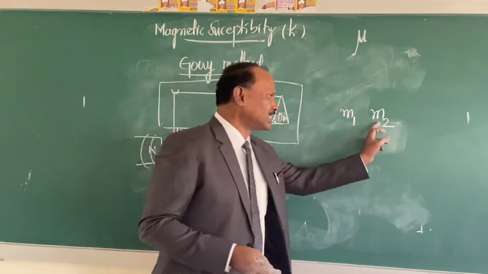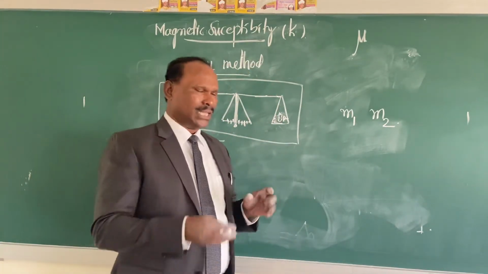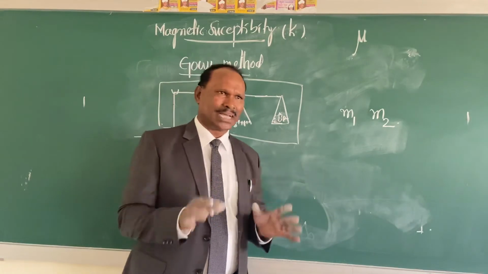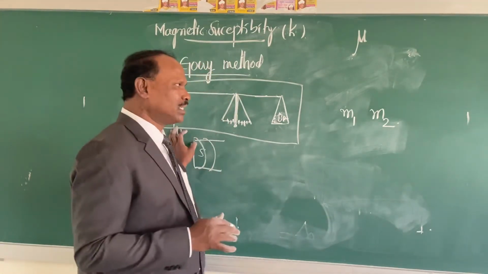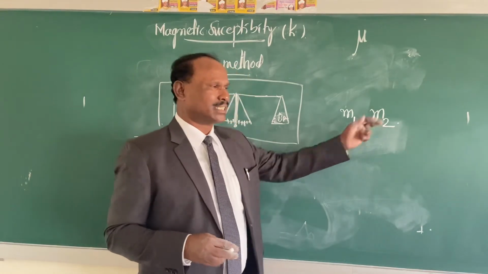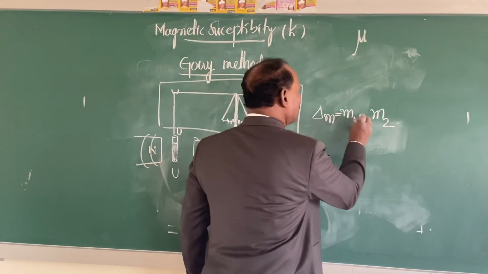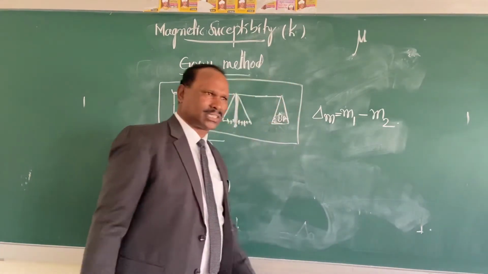That I have written as M2. So two weights we will take. In the absence of magnetic field, we take its weight. In the presence of magnetic field, we take its weight. So it is M2. Now delta M I will write is equal to change in mass.